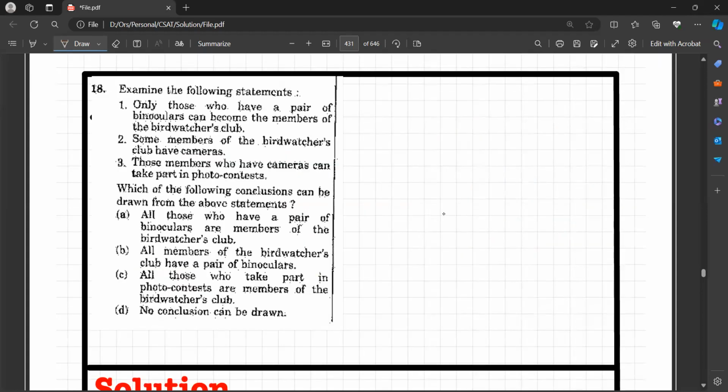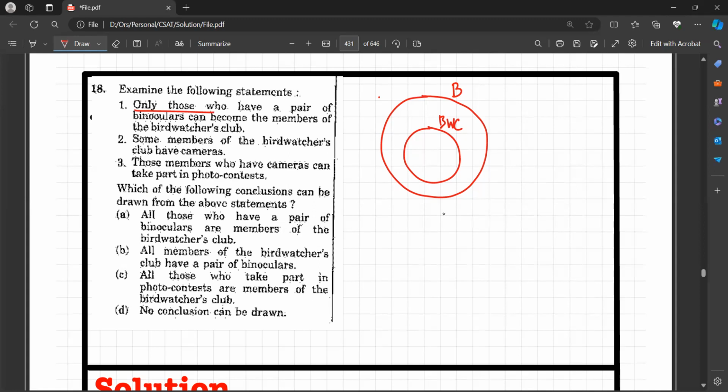Examine the following statements. Only those who have a pair of binoculars can become club members of the Bird Watchers Club. Binoculars, Bird Watchers Club, BWC. Got it? So only those who have a pair of binoculars are in this set.